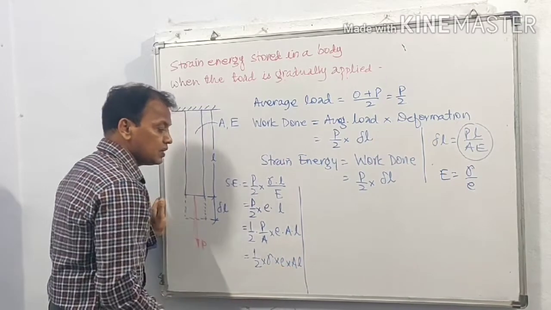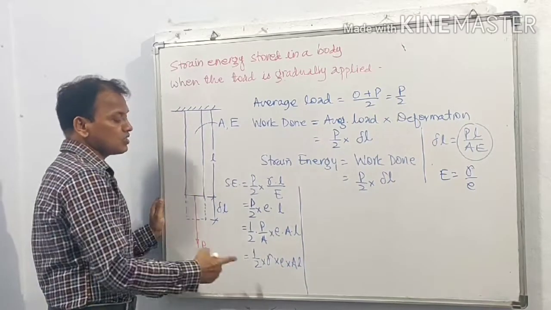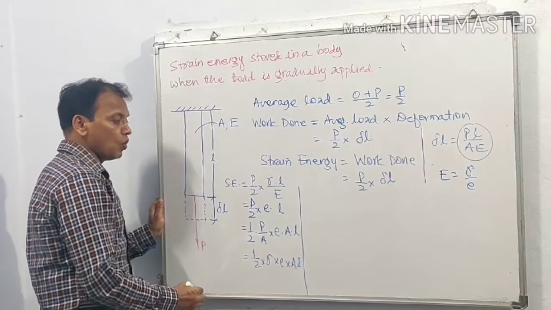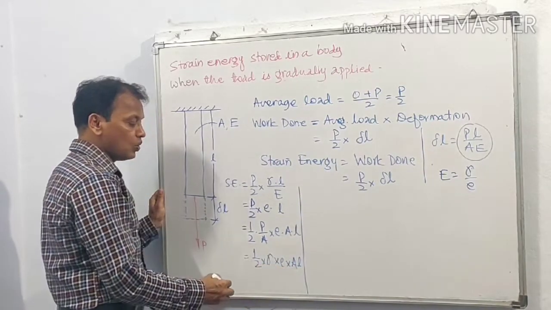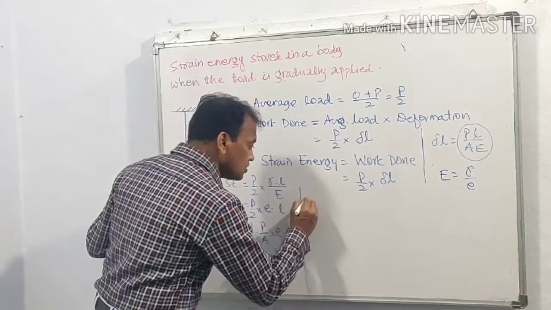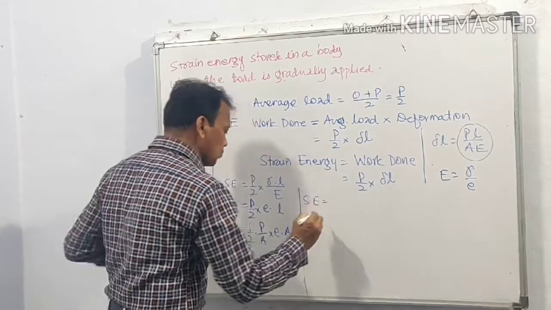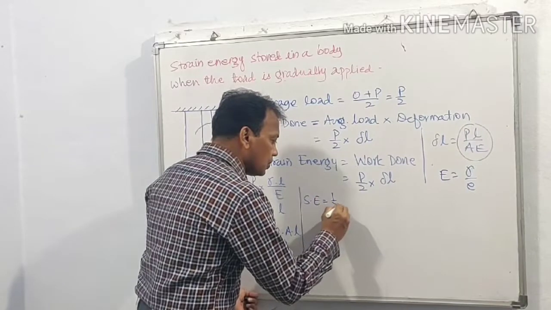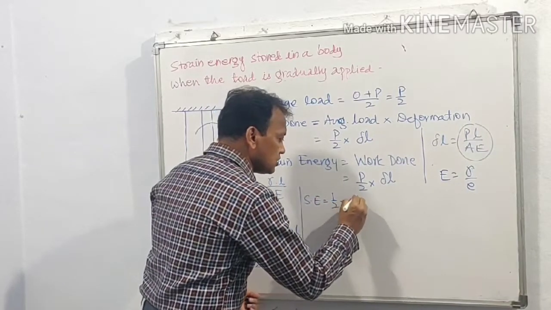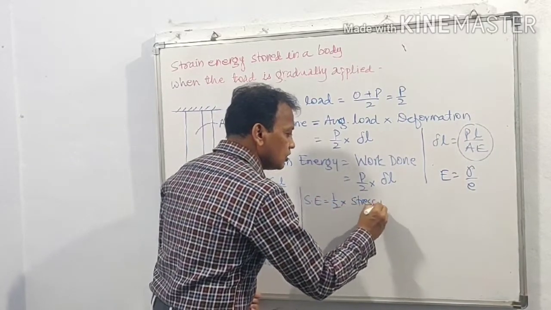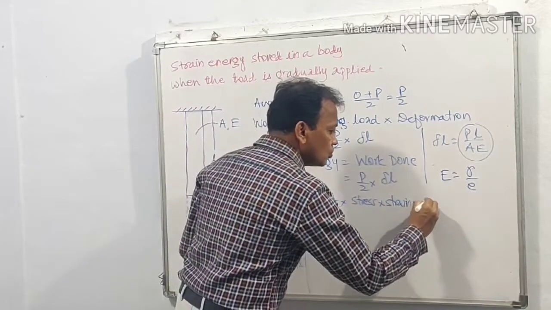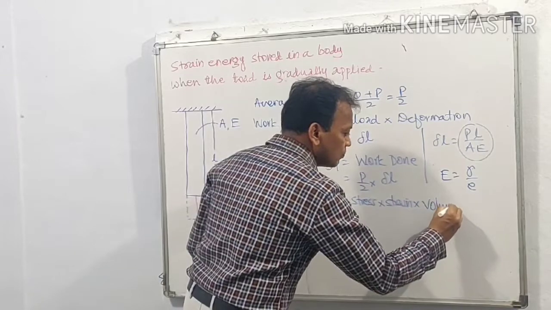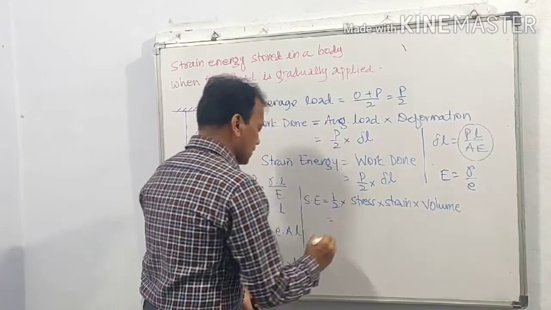AL, where A into L, A is cross-sectional area and L is length. So A into L is equal to volume. Therefore, we can write strain energy is equal to 1/2 into stress into strain into volume.